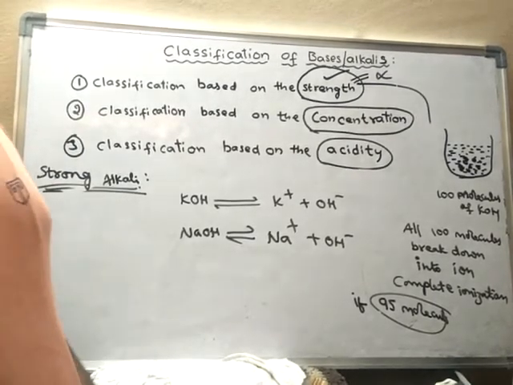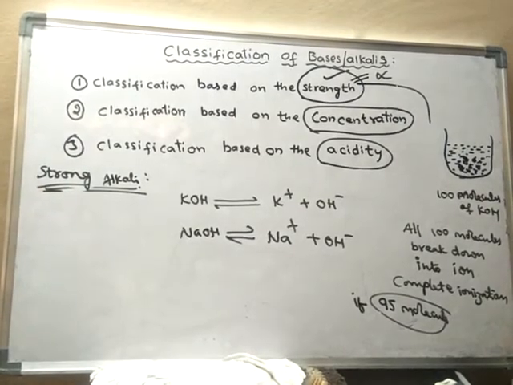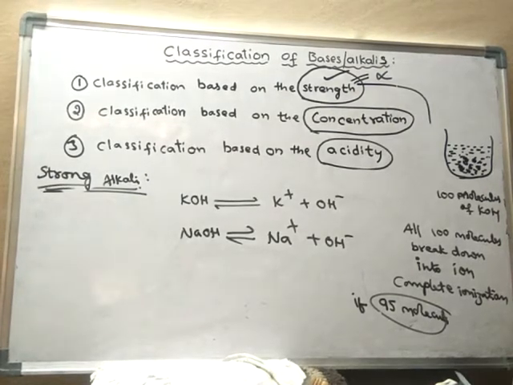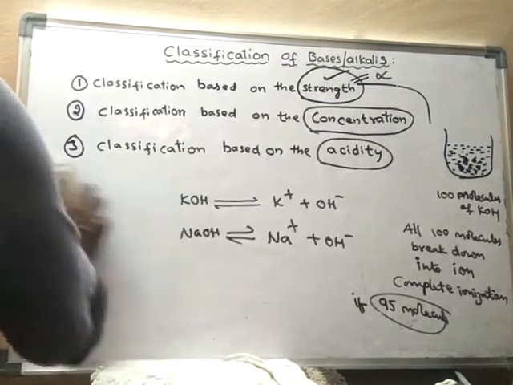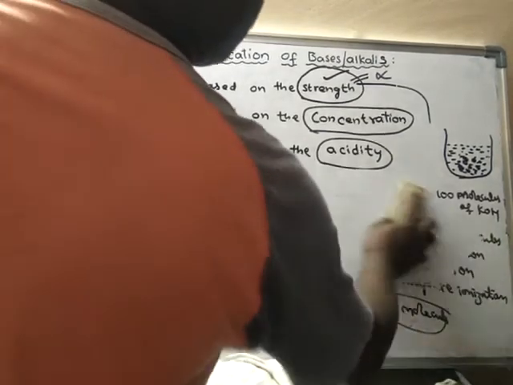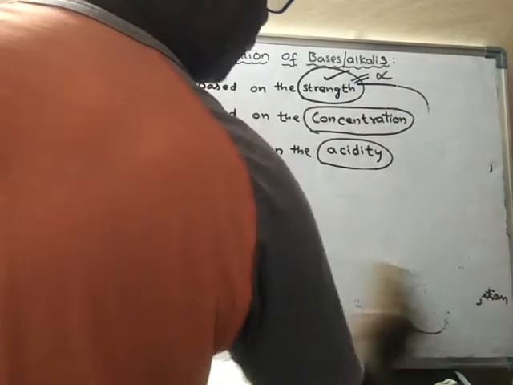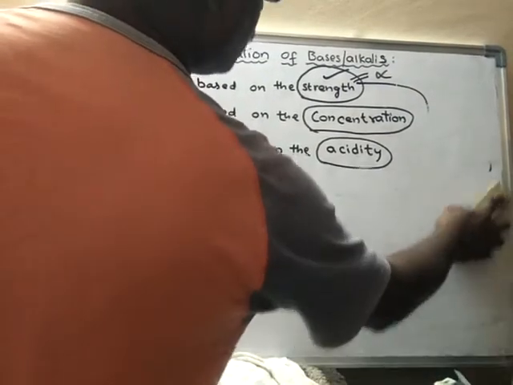If the degree of dissociation is 30 or above, then the alkali is said to be strong. So alkalis can be classified into strong and weak based on the degree of dissociation.